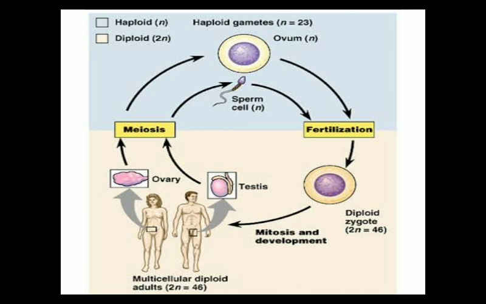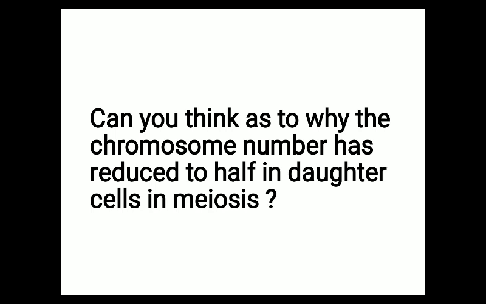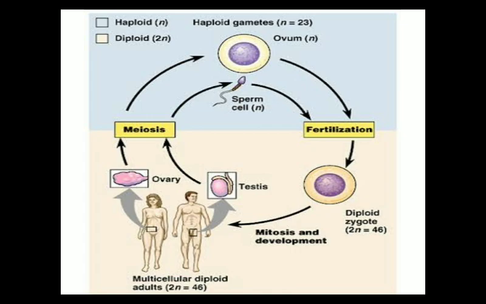And when these gametes, the male gamete and female gamete, fuse together, ultimately the diploid condition, the 46 chromosome condition, is restored, and this zygote divides and gives rise to the new individual. So again the number of chromosomes which was present in the human male and female body is restored by the process of fusion of gametes. So this is the reason why the number of chromosomes in gametes is reduced to half.